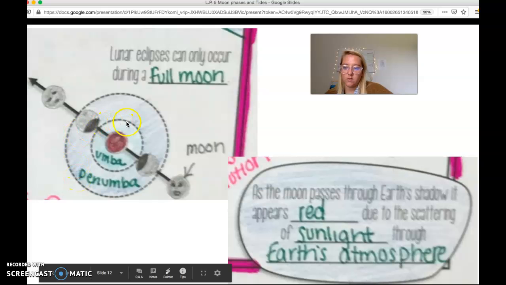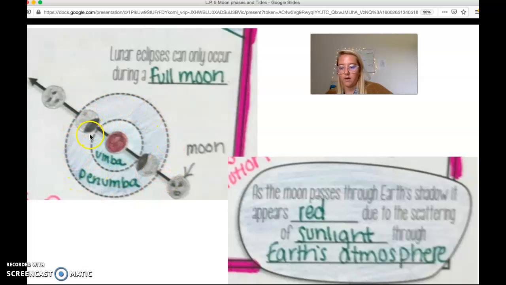When the moon is only within the penumbra, we see just a little bit of the moon being shaded, and it is not red. Only when it is in the umbra is it red. These aren't super important terms for you to know, but just know that when it is in the most direct part of the Earth's shadow, we see a red tint to the moon during a lunar eclipse.